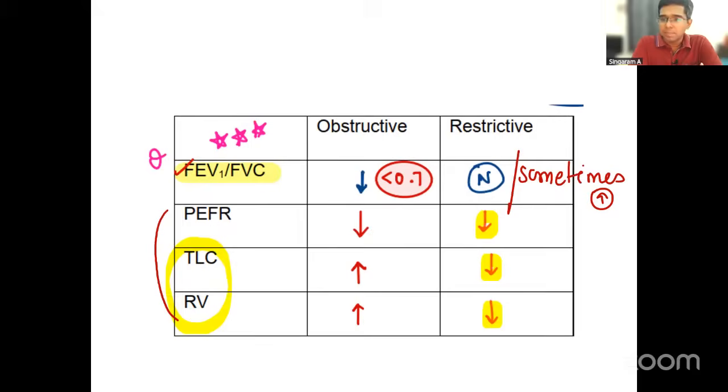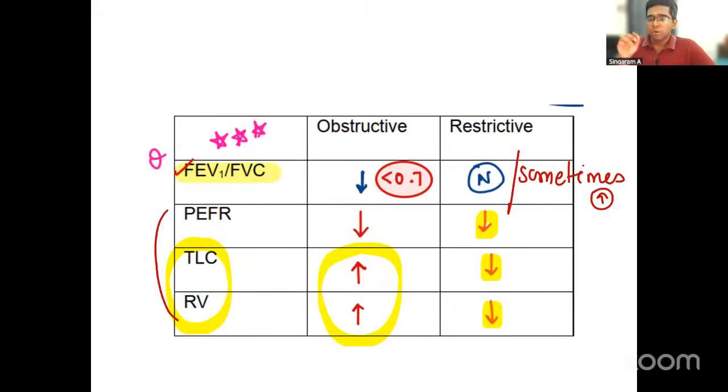Very simple, because the amount of air expiring out of the lungs is lesser in obstructive lung diseases. That is why so much air gets collected inside the lungs, resulting in an increase in the total lung capacity as well as in the residual volume. That is why these two volumes are increased in obstructive pattern lung diseases, right?